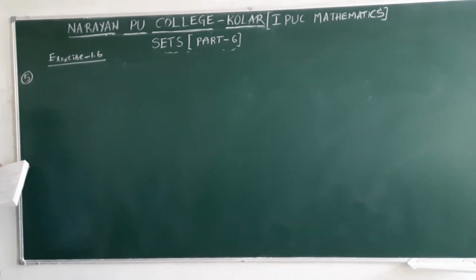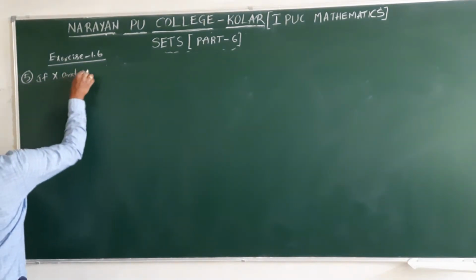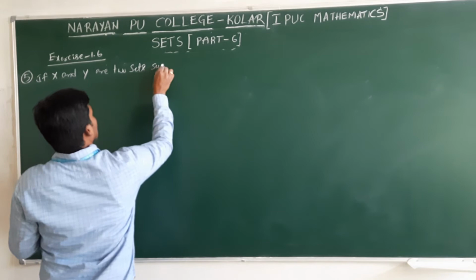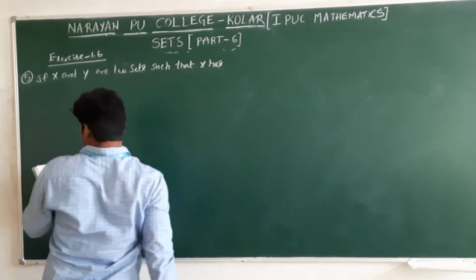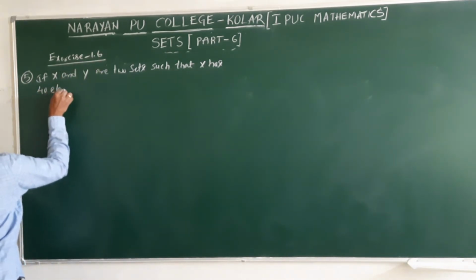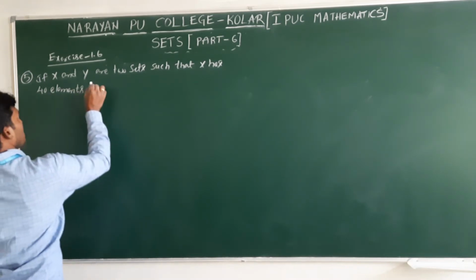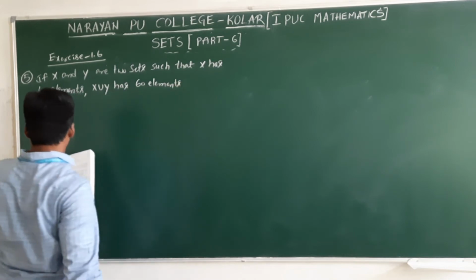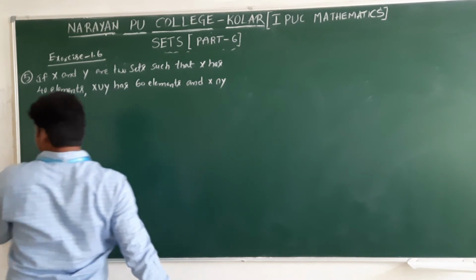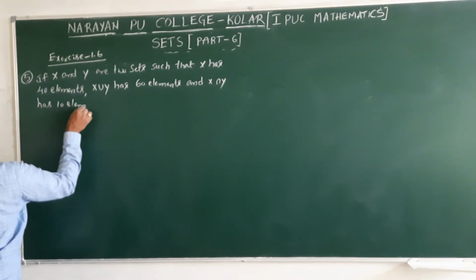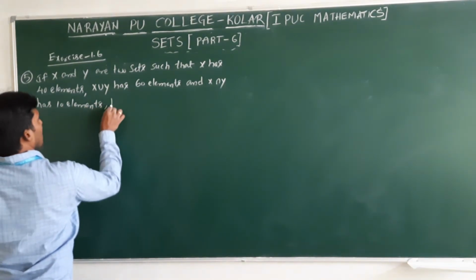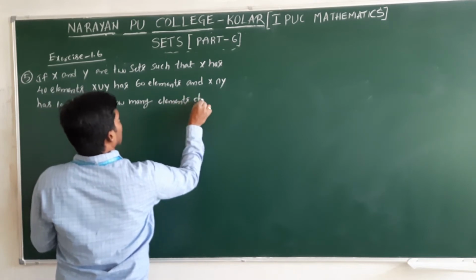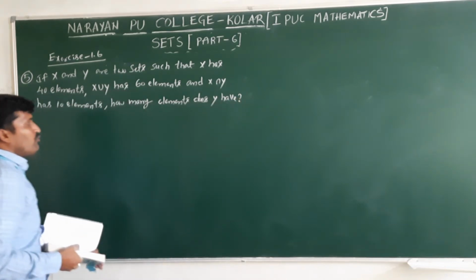Question number 5. If X and Y are two sets such that X has 40 elements and X union Y has 60 elements, and X intersection Y has 10 elements, how many elements does Y have? N of Y we need to find out.